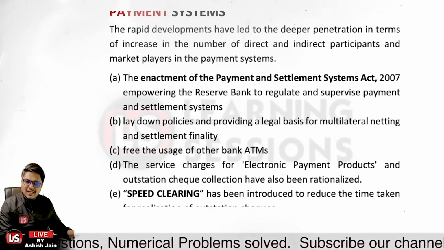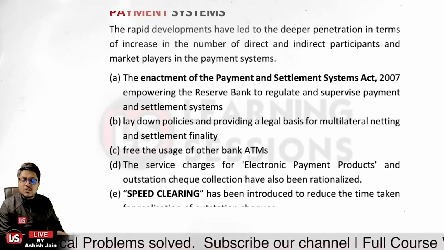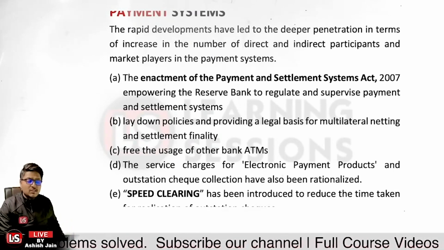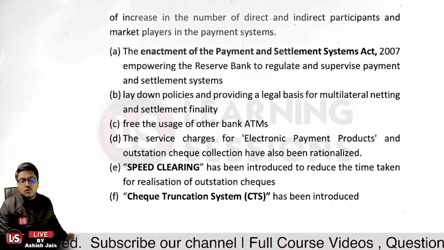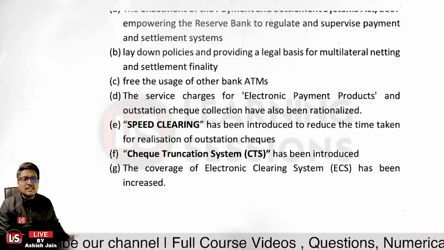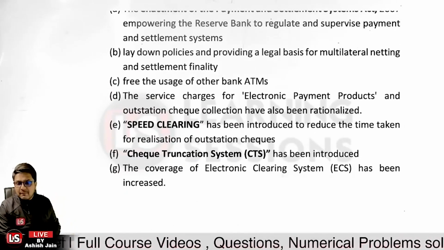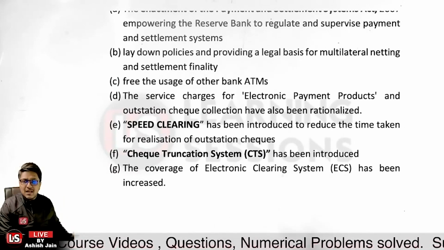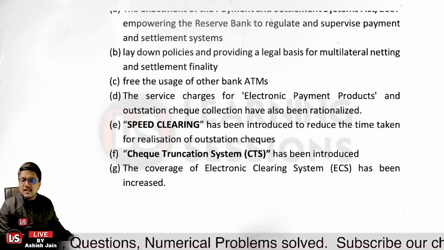Whether we talk about the CTS system, outstation checks can now be cleared within a day, on a T+0 or T+1 or 2 basis. CTS has been introduced and the coverage of ECS has been increased. Previously the ECS coverage was not that much, but now it has increased. That is all related to the reforms in the payments and settlement system.